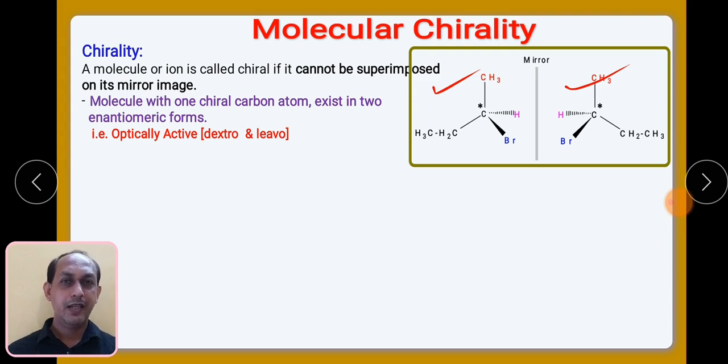And remember, a chiral compound will be optically active. In order to have optical activity, one of the isomers must be in a higher percentage than the other. So we know that a chiral compound will be either dextrorotatory or levorotatory.